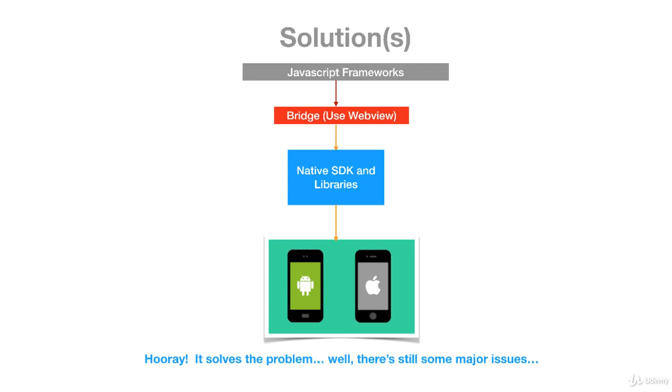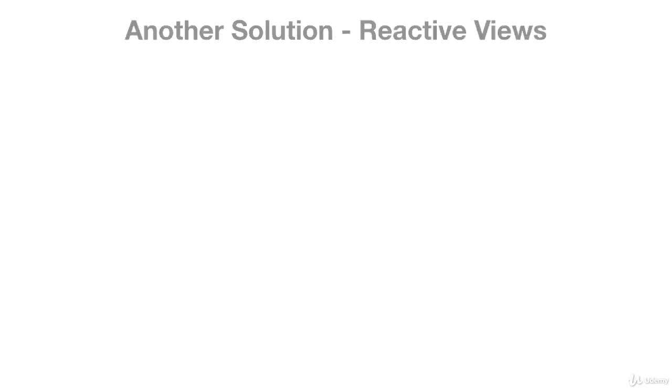However, there are still some major issues. One of the issues you can see is that, if you go from top to bottom, there are just a lot of layers to get to the actual application and take advantage of the native frameworks, right? There are a lot of layers, a lot of bridging, and these transactions between the JavaScript framework at the top, down to the native SDK and the bridge, and trying to render, are very, very costly. It's very expensive, okay? So they decided, okay, let's find another solution.